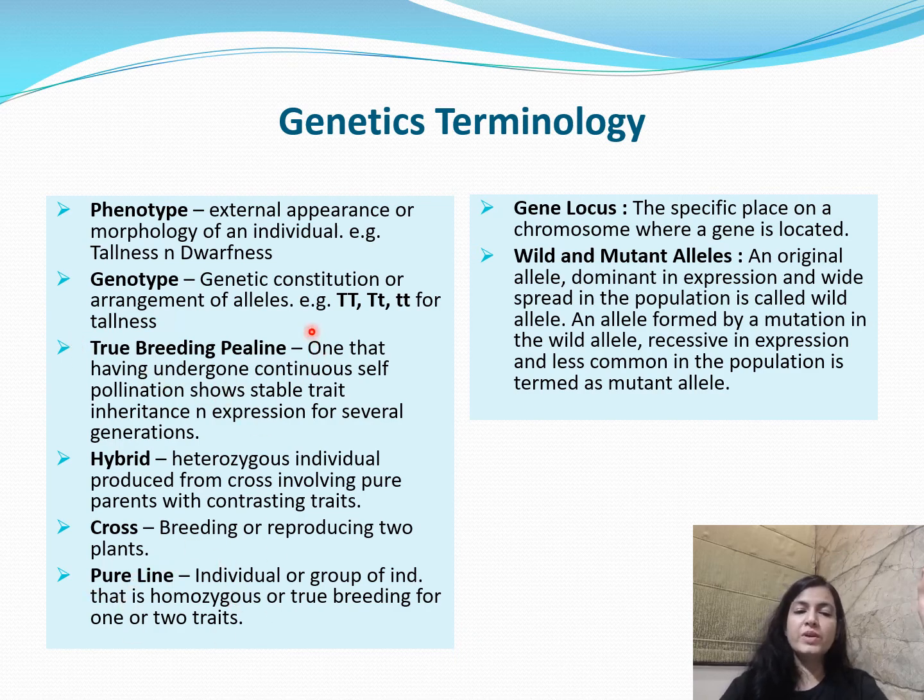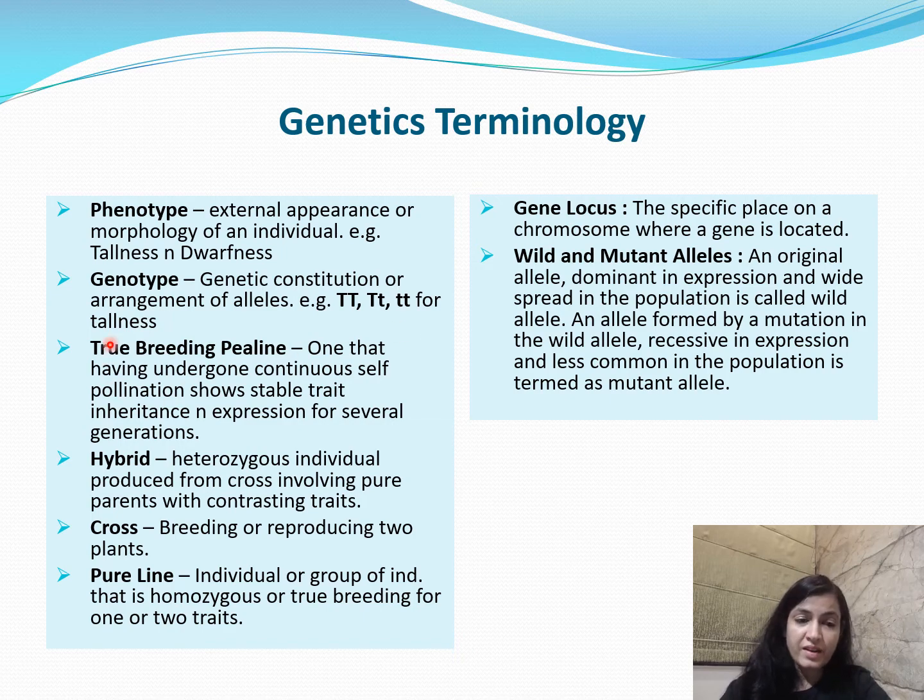When I say true breeding P line, a true breeding P line is one that, having undergone continuous self pollination, shows stable trait inheritance from parents to the offspring. That means that if selfing is done in the plants, then they show stable trait inheritance. That is, the same trait is inherited and expressed for the upcoming generations. That is the true breeding P line.